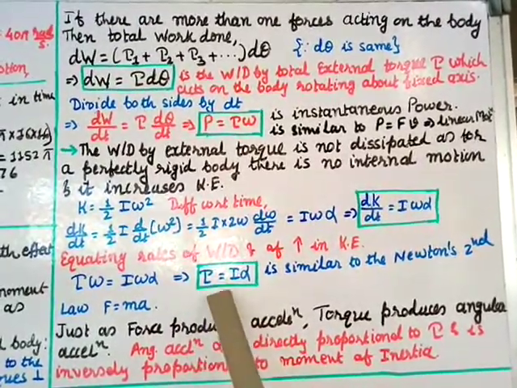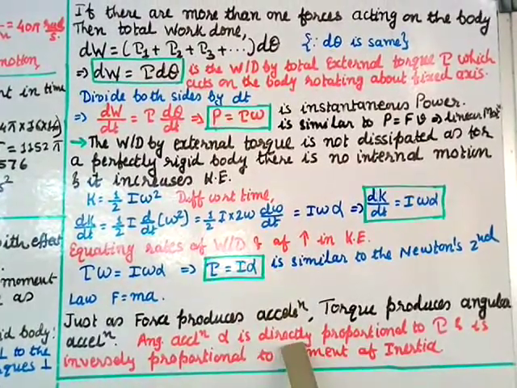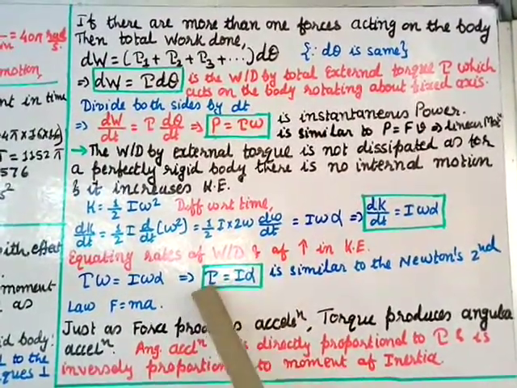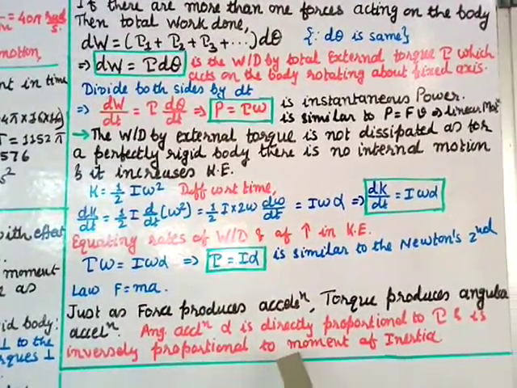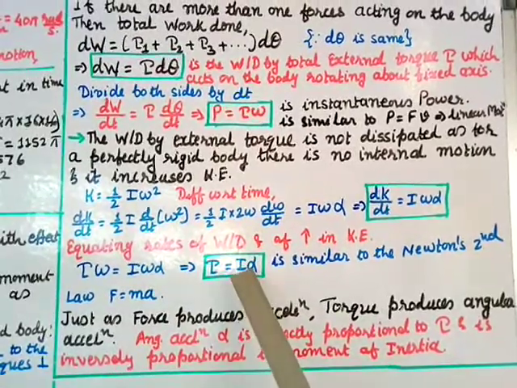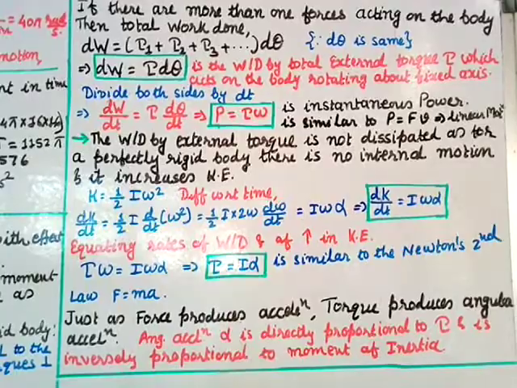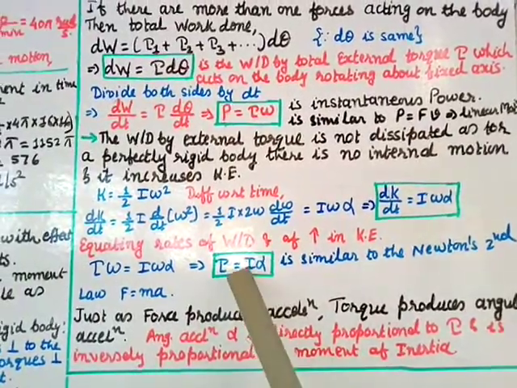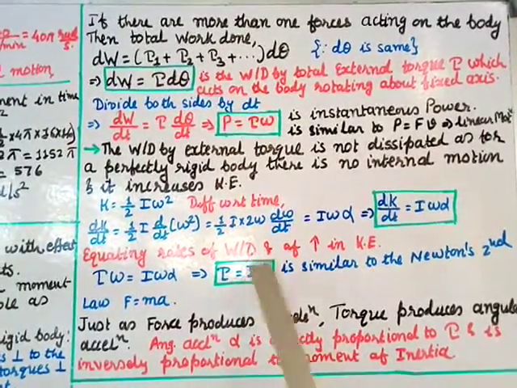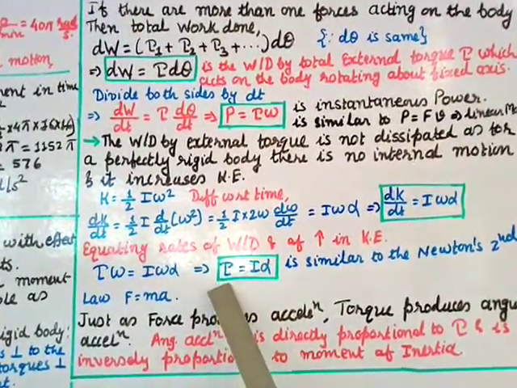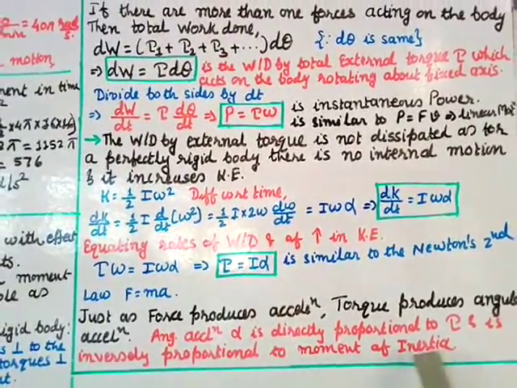From this tau equal to I alpha, we can say that angular acceleration, that is alpha, is directly proportional to tau, that is torque, and is inversely proportional to moment of inertia, if you transfer I to the denominator. So alpha, that is angular acceleration, is directly proportional to tau, and angular acceleration is inversely proportional to I, that is moment of inertia.